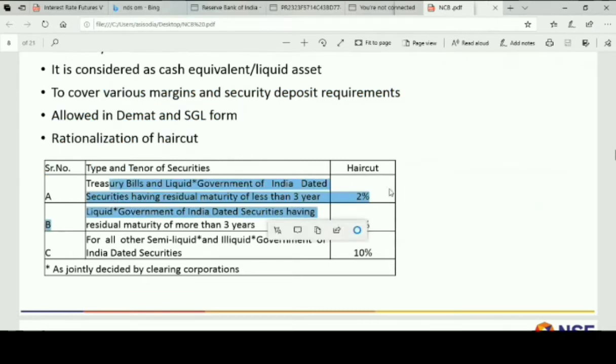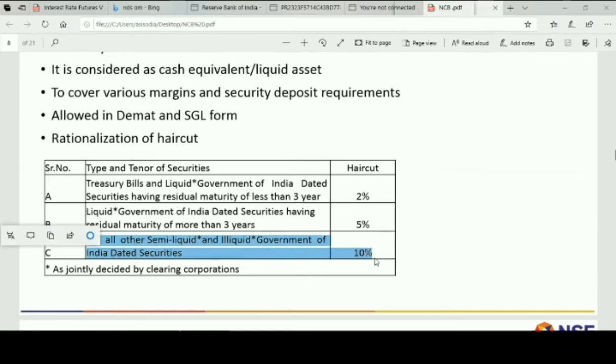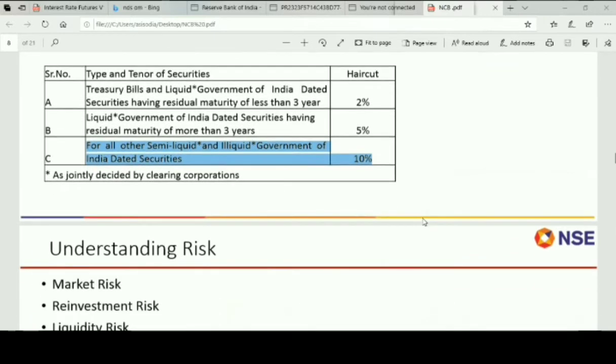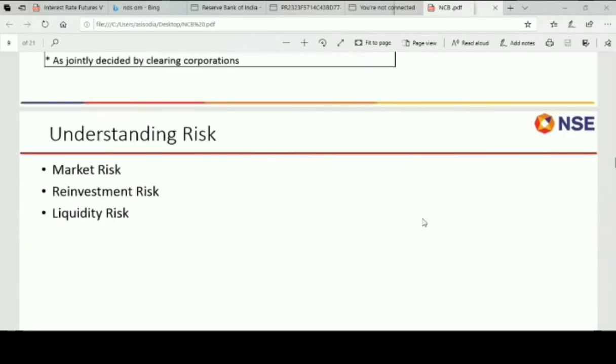Treasury bills with less than 3 years maturity, 2%. Government of India securities, 2%. Then for more than 3 years Government of India securities, 5%. And for semi-liquid and illiquid securities, which will be designated by the clearing corporation, it is 10% haircut. So it is a very low haircut compared to others, and you invest as well as use them as collateral also. This is one of the benefits of Government of India securities.